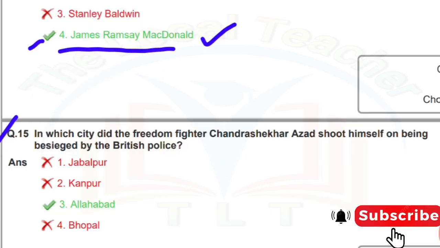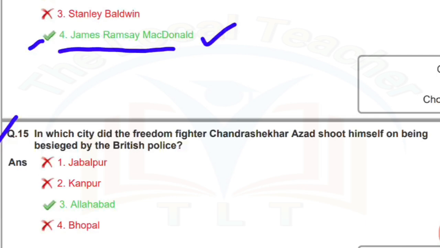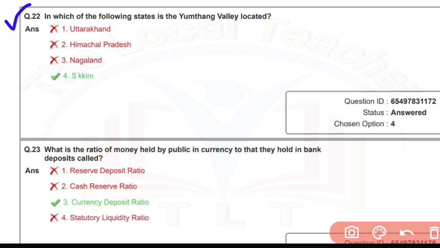Question number 15. In which city did the freedom fighter Chandrasekhar Azad shoot himself on being besieged by the British police? Answer number 3. Allahabad. Question number 22. In which of the following states is the Yamtung Valley located? Answer number 4. Sikkim.